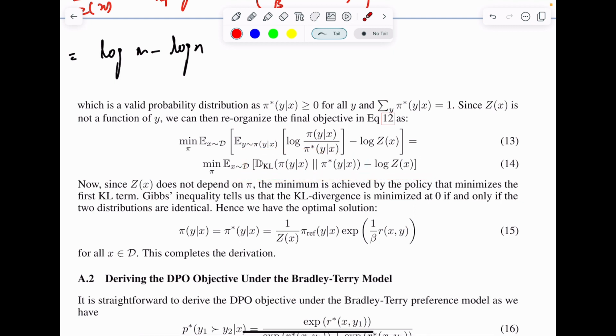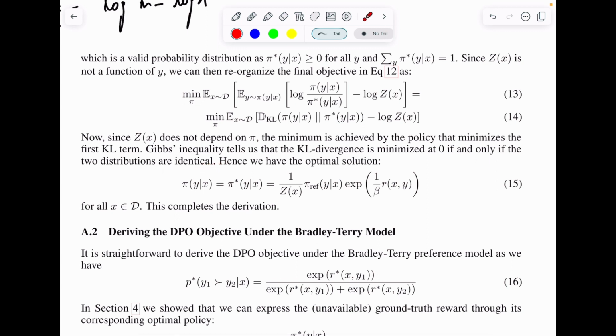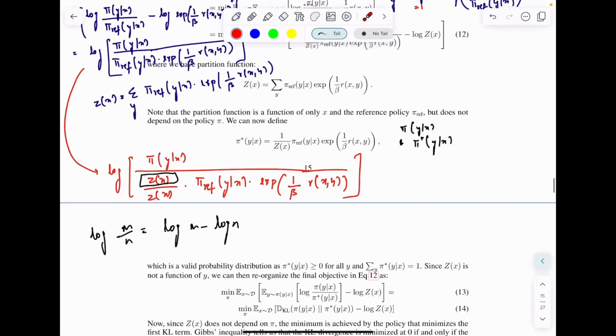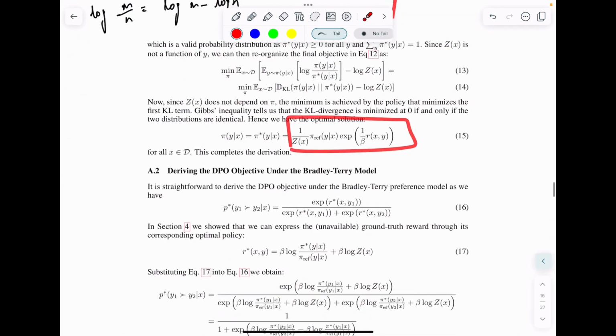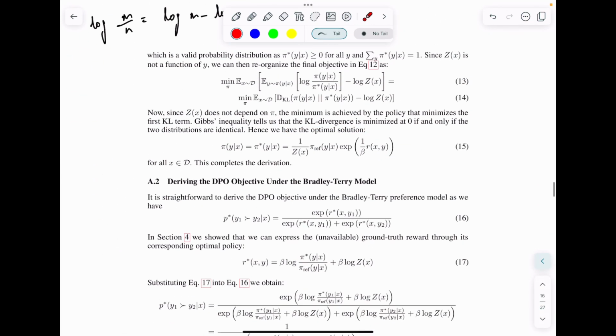So when does a KL divergence become minimum? They say that it is minimized at 0, if and only if both the distributions are identical. So we have an optimal solution here, that pi(y given x) is equal to pi star(y given x), which is equal to the formula that we derived on the previous page here. Okay, and that's all.